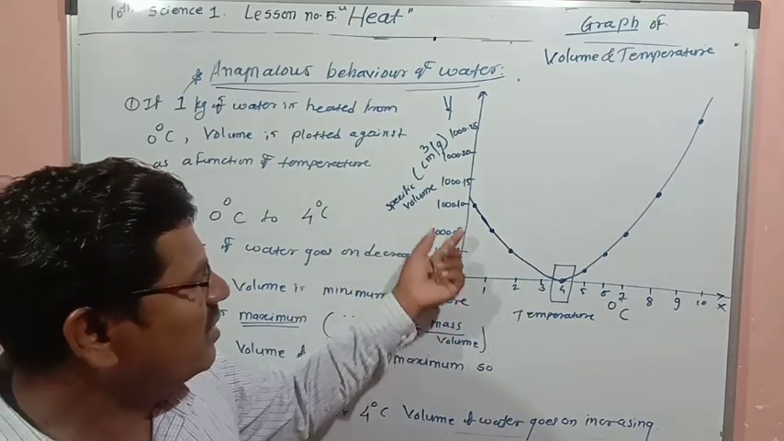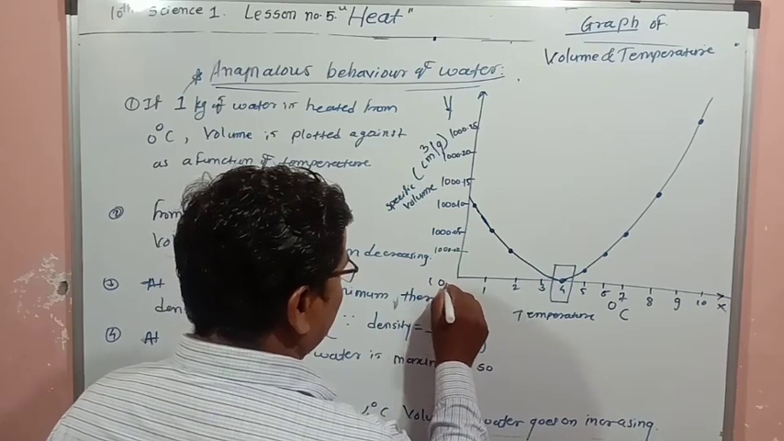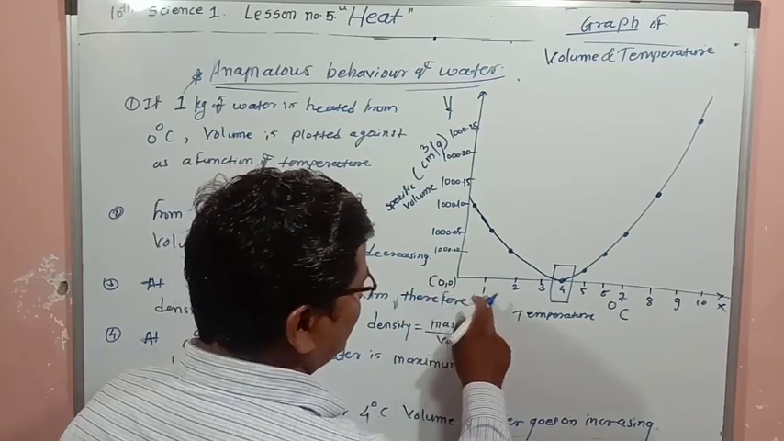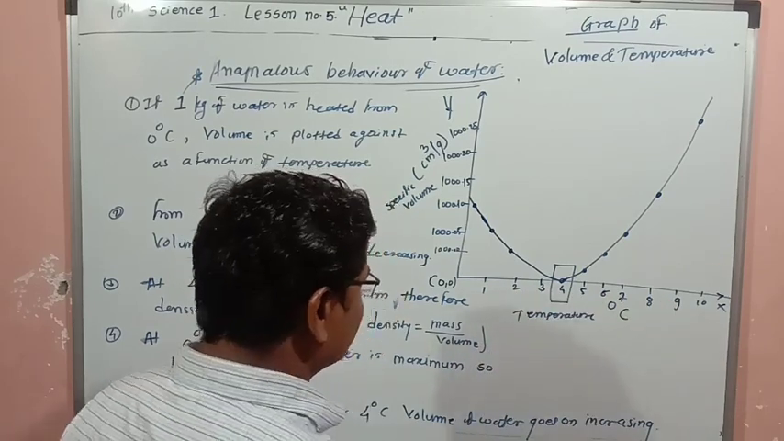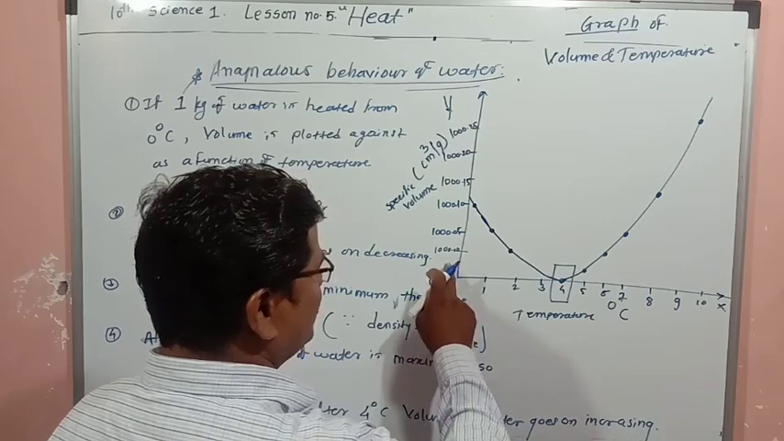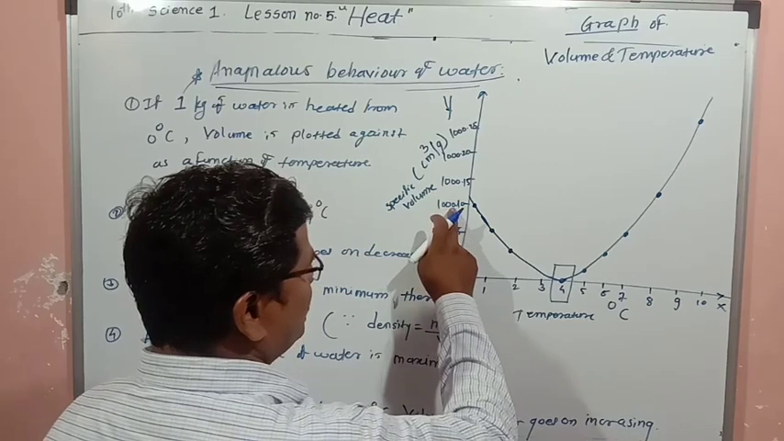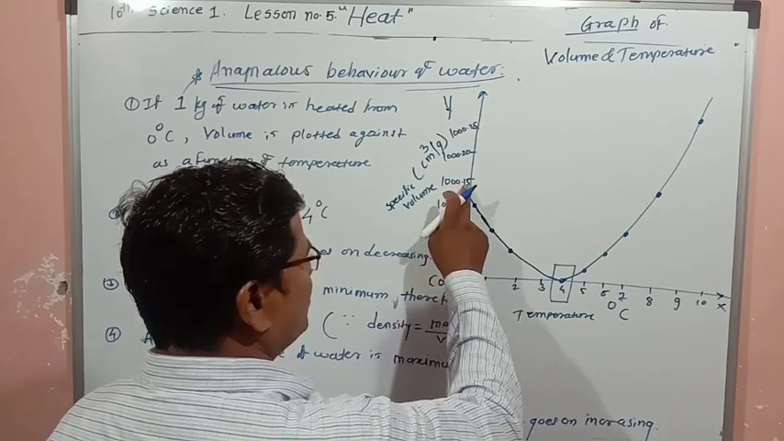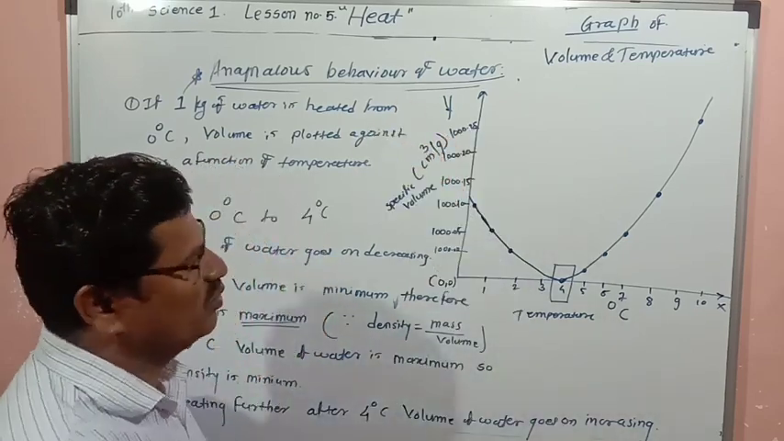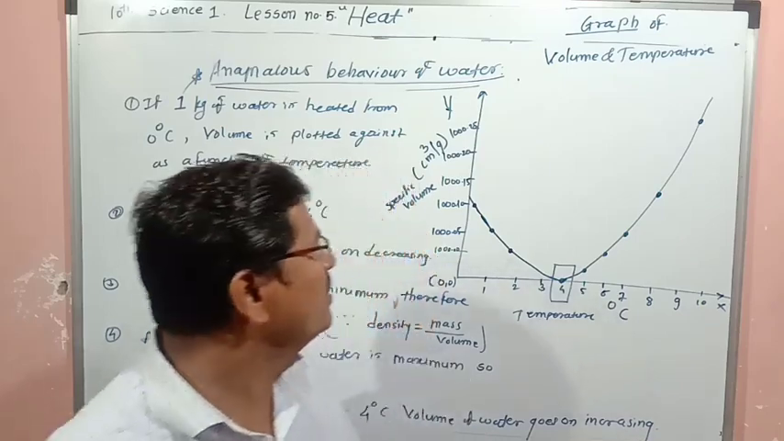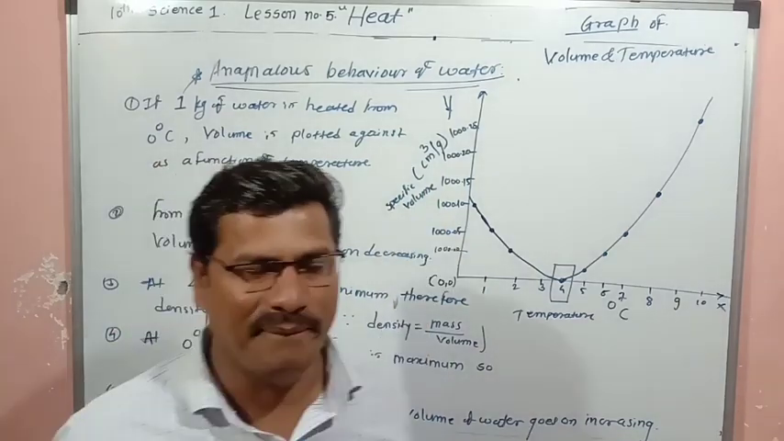Here on the x-axis temperatures are taken: 0 degrees Celsius, 1, 2, 3, 4, 5, 6, 7 up to 10. For volume, here 0 will be there, 1000.00, 1000.05, 1000.10, 1000.15, 1000.20, 1000.25. This way you take the specific volume, and its unit will be centimeter cube per gram.